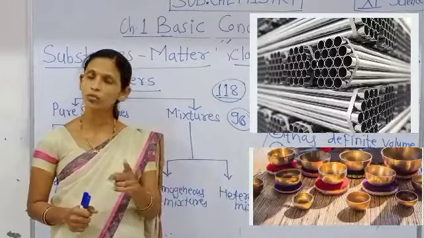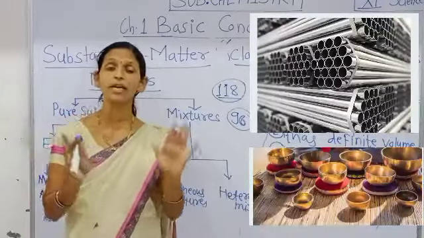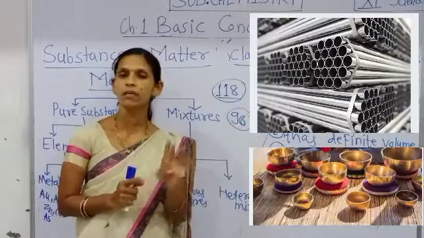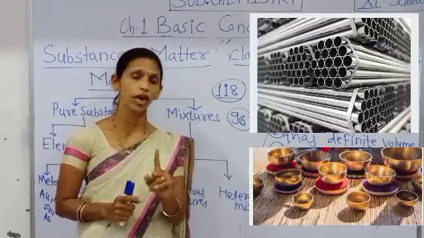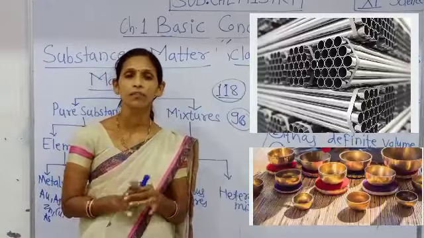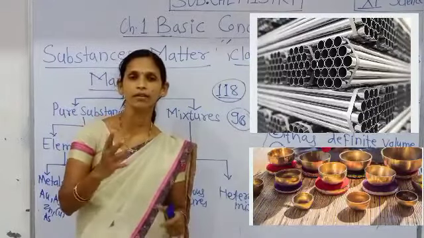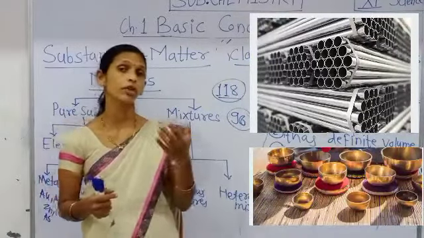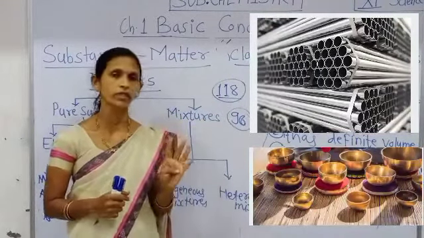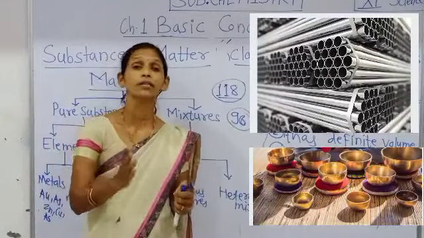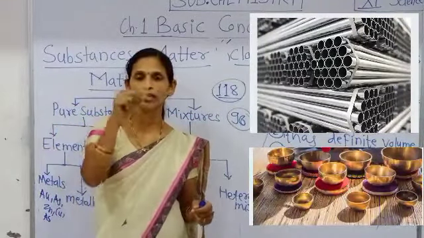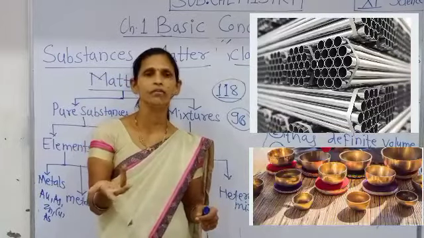Metals have a few properties. Metals have luster, that is, shining; metals get shined because of their luster. Second, metals are ductile, meaning we can draw wires from them, copper wire, zinc wire.